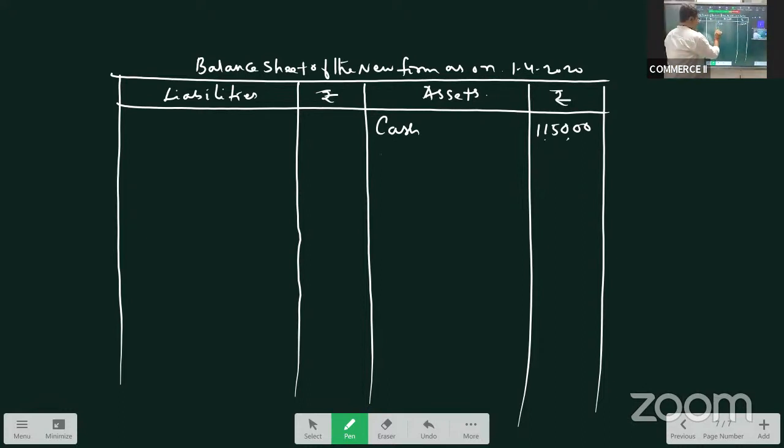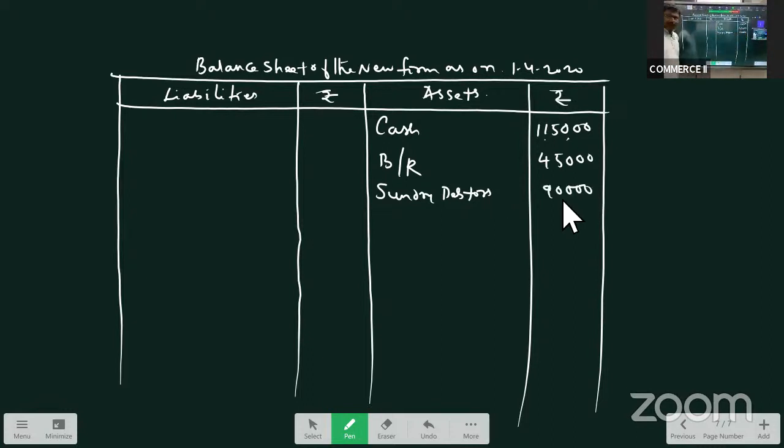Next, bills receivable. There is no change, so let us take bills receivable as it is. What is the value of bills receivable given? 45,000. Then we have sundry debtors. What is the value? 90,000. There is no change on this also, so let us write 90,000 as it is.